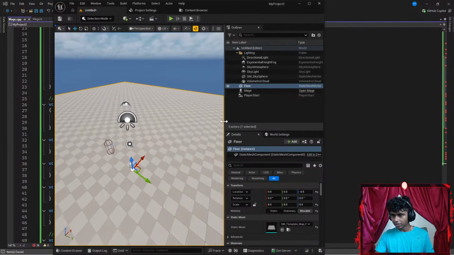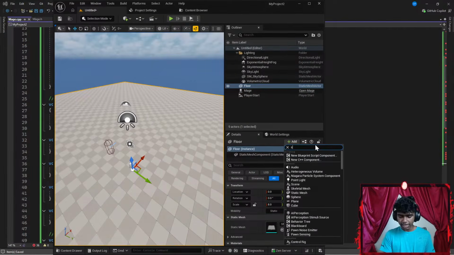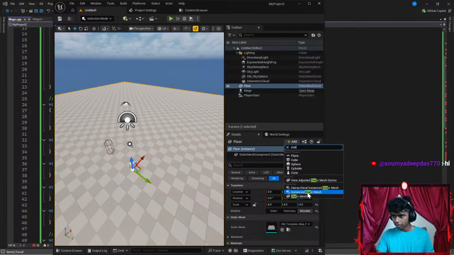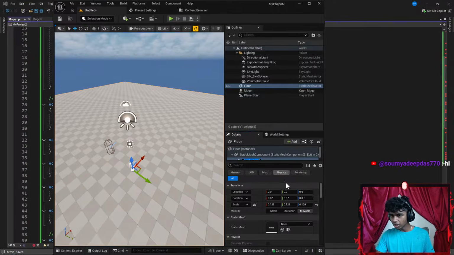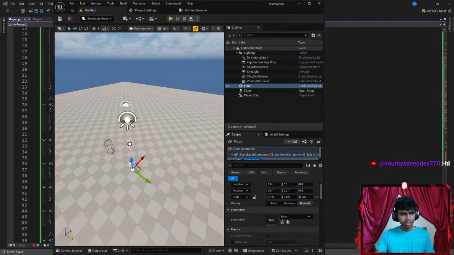Okay, let's extend this real quick. I want to add a static mesh. Okay, let's go with a static mesh. I think Sumi, is that how I pronounce your name? I appreciate you joining the stream.